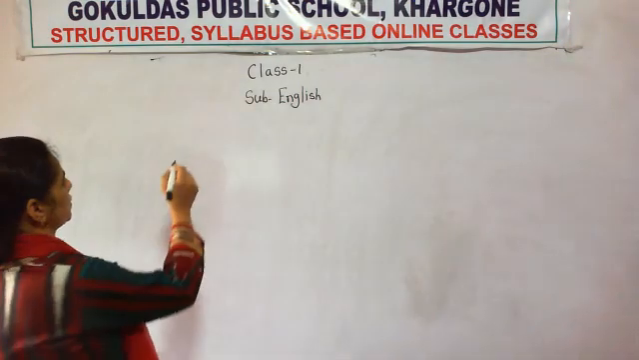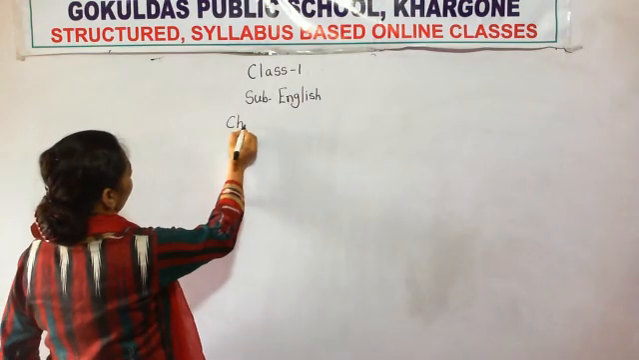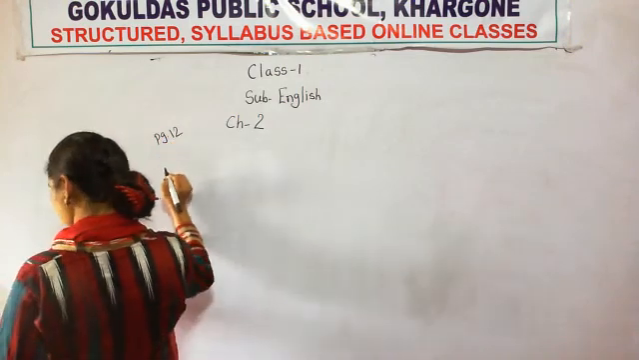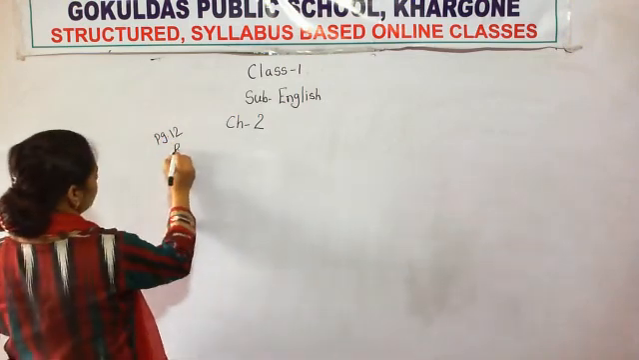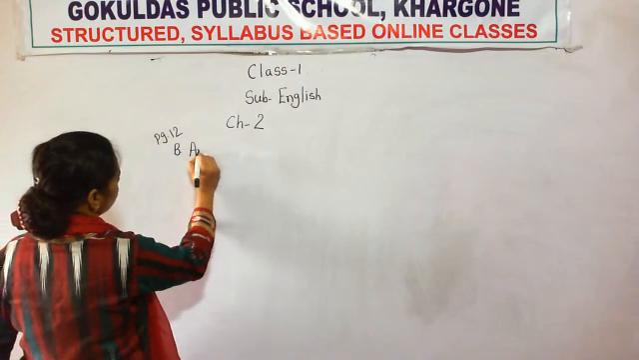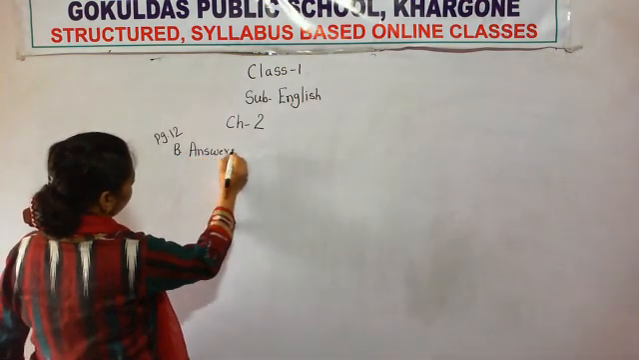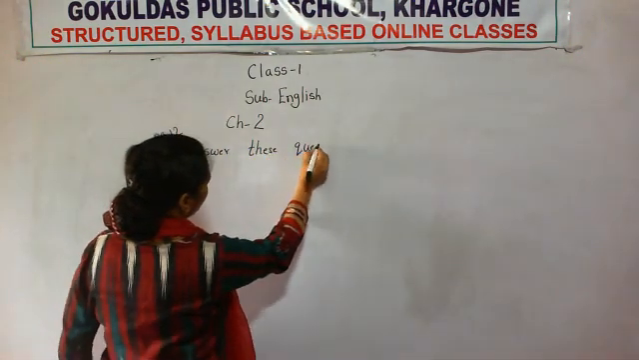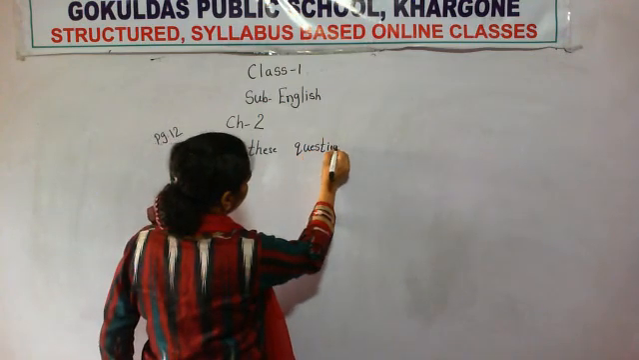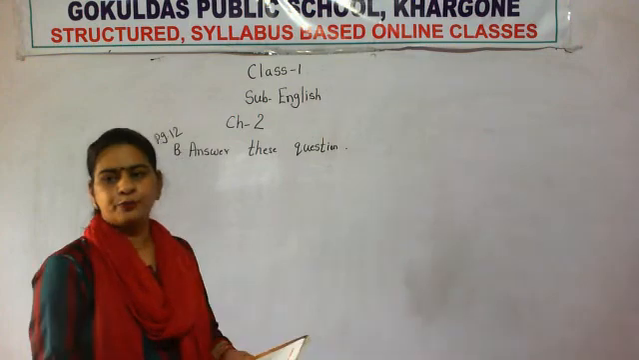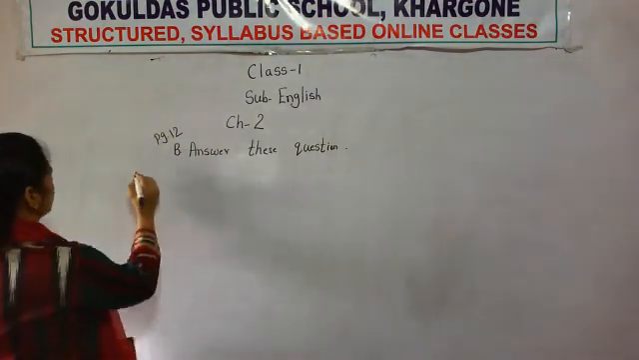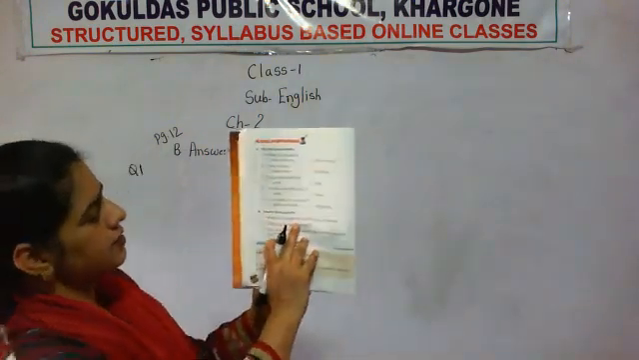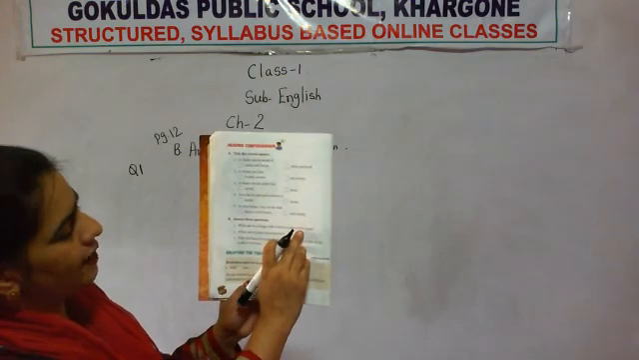I am here with chapter 2, page number 12. B. Answer these questions. You have to write these question answers in your notebook. Now question number 1: What are the things with which a home can be made?